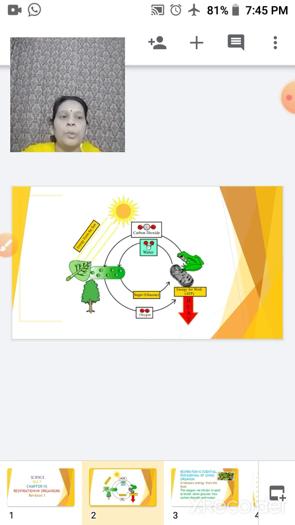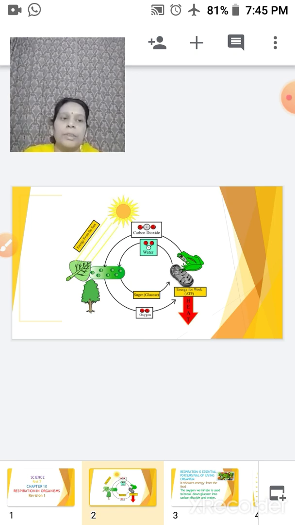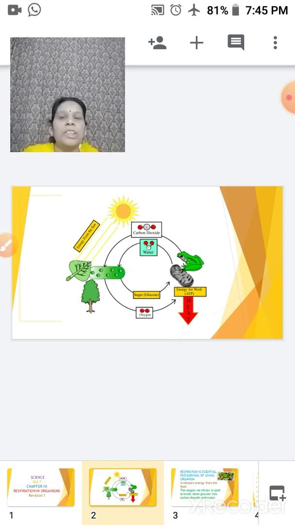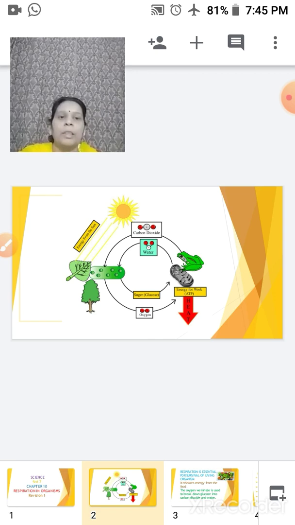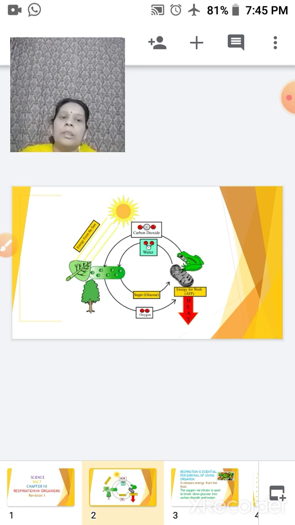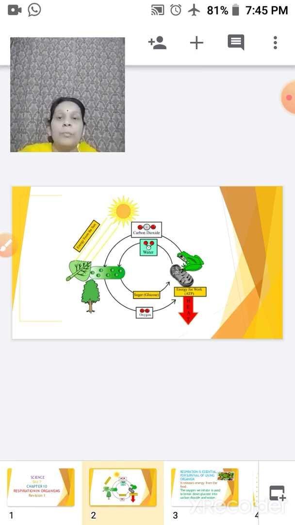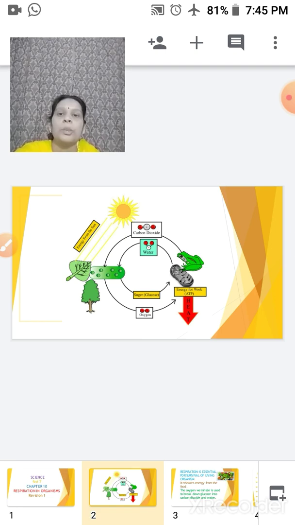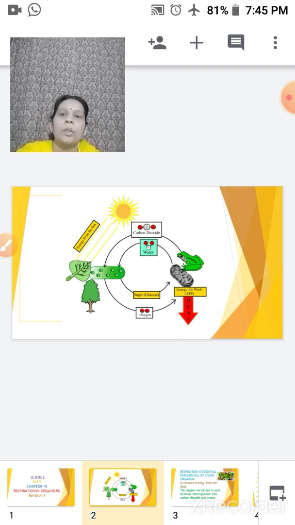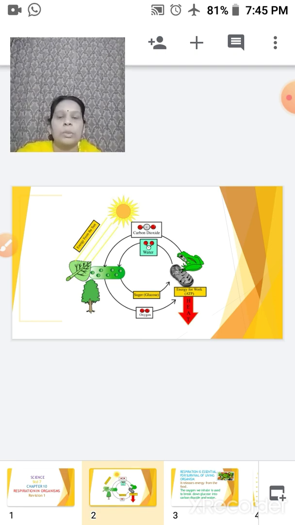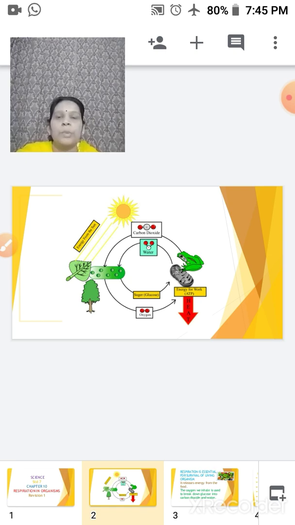It is transported to each and every part of the body, through each and every cell, and this is what is said to be respiration. A cell is the structural and functional unit of any living organism. The respiratory system works with the circulatory system, and it delivers oxygen from the atmosphere to every cell